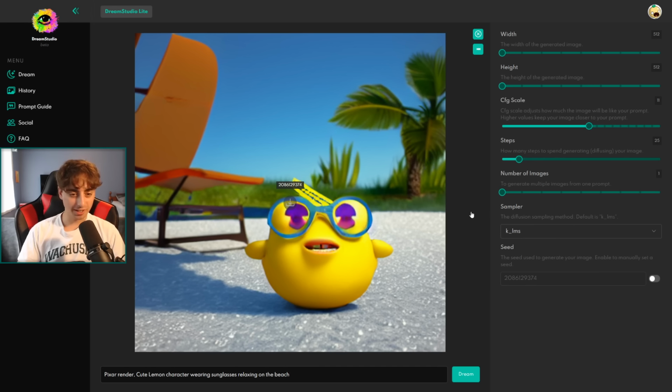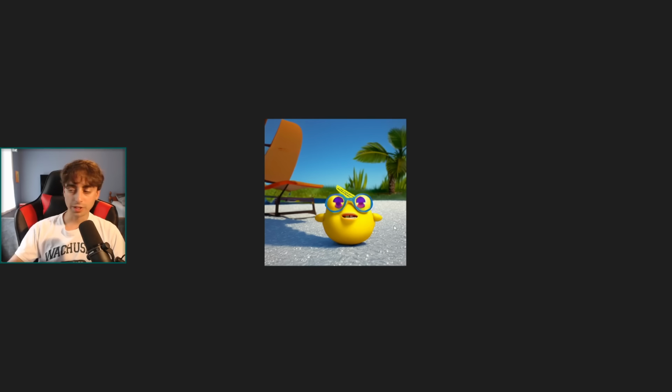So let's say I really like this image of a lemon. I mean, he's a little derpy looking, but he's kind of cute. Let's say I want to save this guy. I will hover over the image. It will show me the seed here for this image, which is very important for recreating the image, for example. And I will click the download button here, and it immediately will download to my desktop. And if you're on your phone, it'll download to your phone. And there's the image. And now I can take this image, do whatever I please with it.